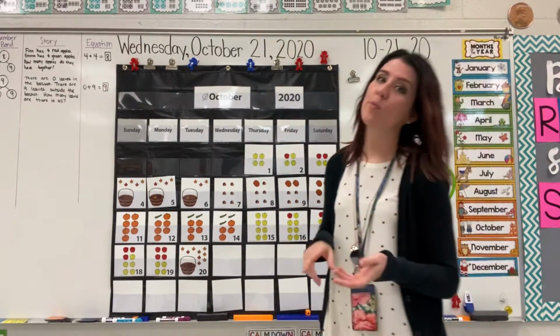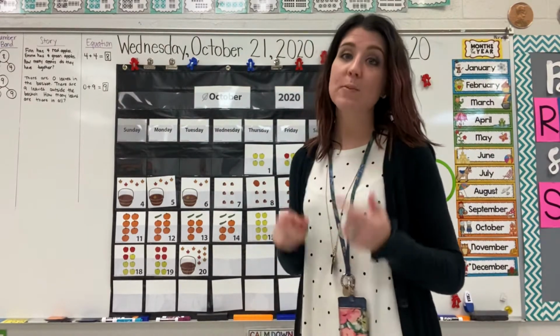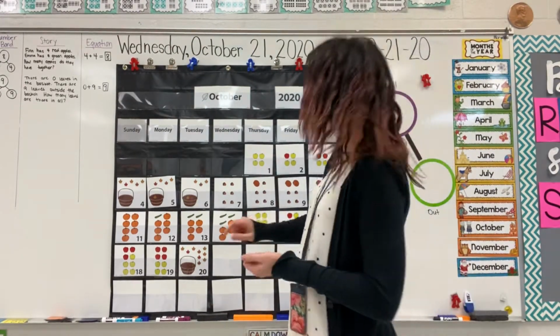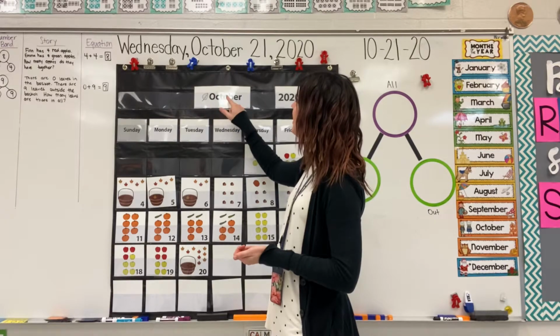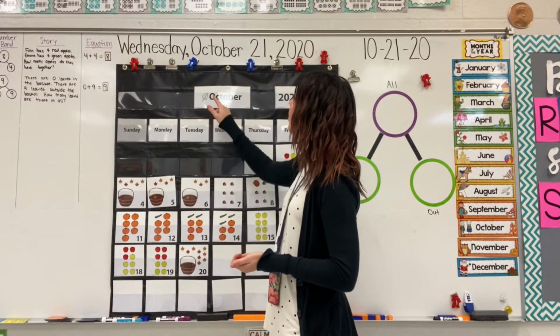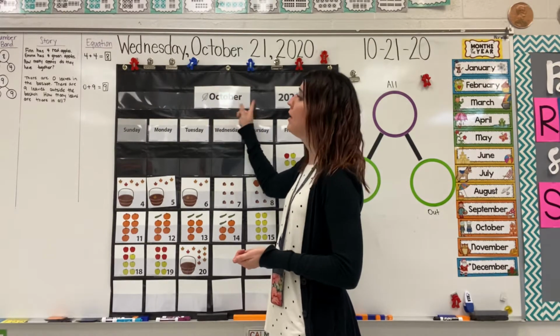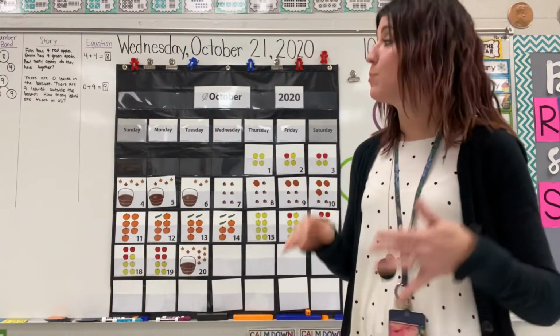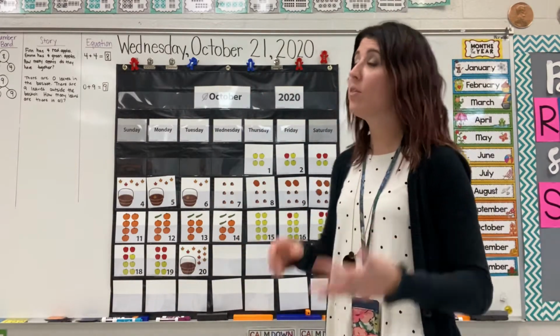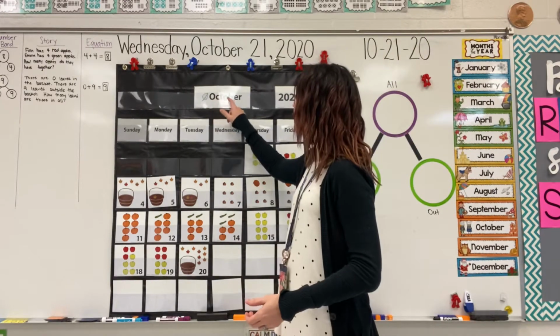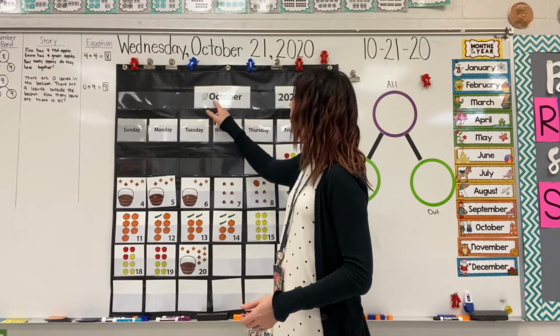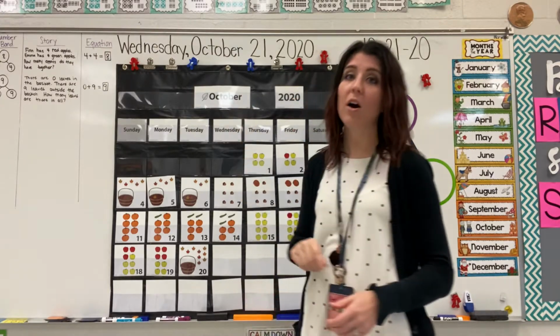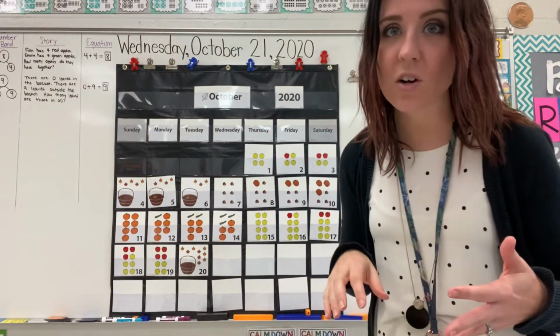Spell October, spell October, spell October now with me. O-C-T-O-B-E-R. Spell October, spell October, spell October now with me. O-C-T-O-B-E-R.